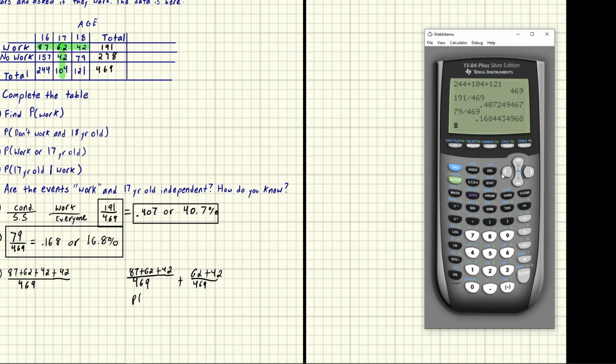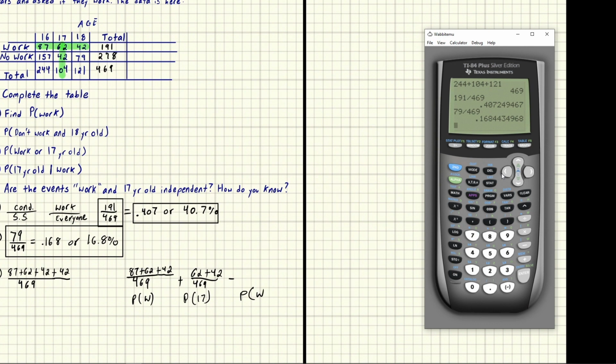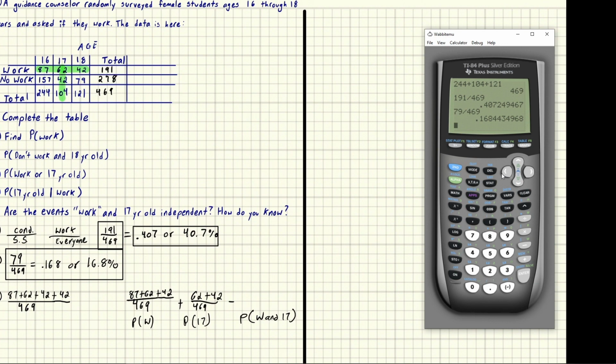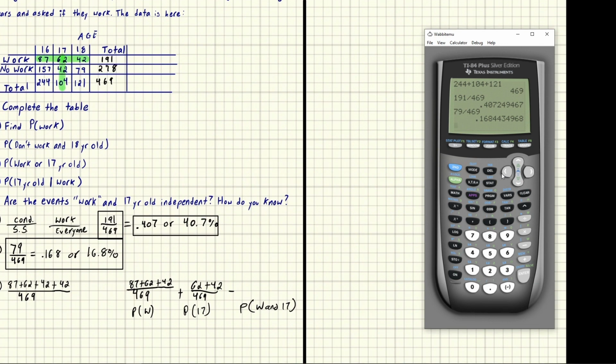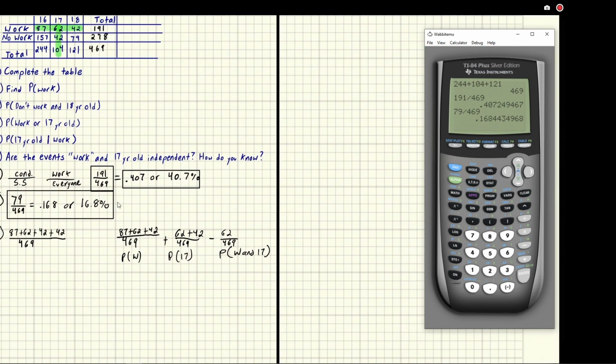So this is the probability of work, plus the probability of 17. And now we need to subtract off the probability that they work and are 17. The only one that did that was this 62 here. So we would do minus 62 over 469. This is saying the exact same thing that this is saying. It's just a little easier to write. So we have 87, 62, 42, and 42. Don't write the 104. I accidentally highlighted part of the total.